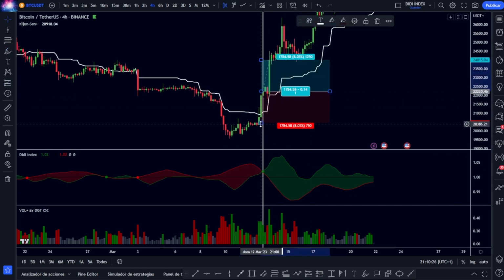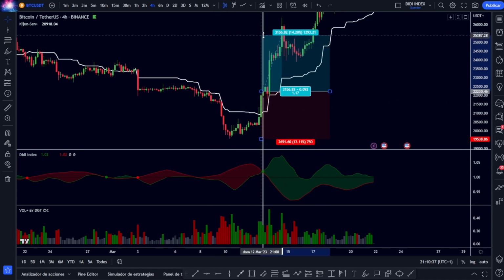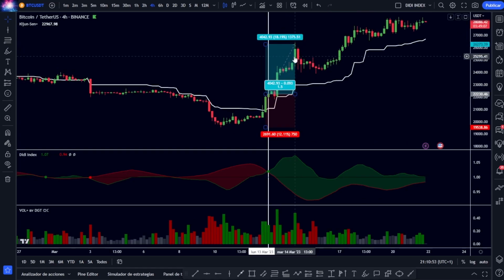The stop loss, normally we will put it below the previous minimums of the structure, and the take profit we will place it in a ratio of 1.5 to 1, there we have it. Just in this candle we would already be taking our benefits, and we would have an operation with 18% of benefits if we bought in spot, which in particular this operation with a leverage of 10 times would be 180%.